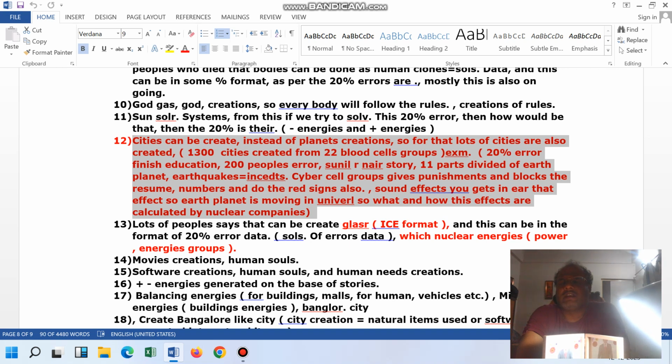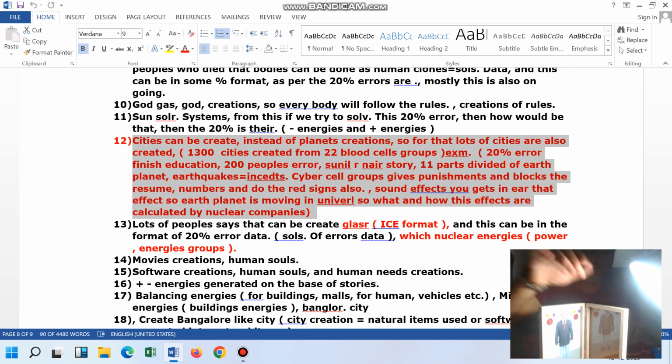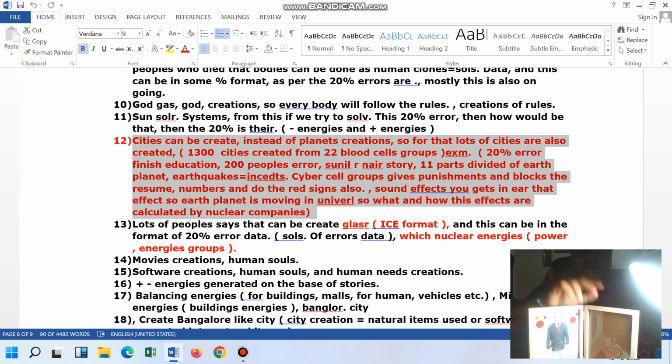Then when you connect to the blood group, the incidents get created. Which are those incidents? On the basis of the incidents, the earthquake happened. So the incidents are captured by the Canadian country, the USA. These are all friends of India. So that's why they get the contract. Like this they get the contract.